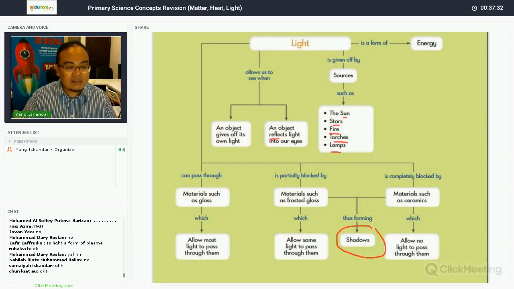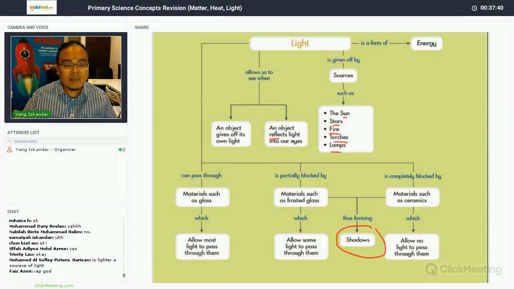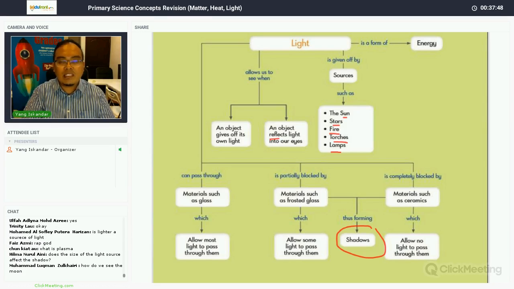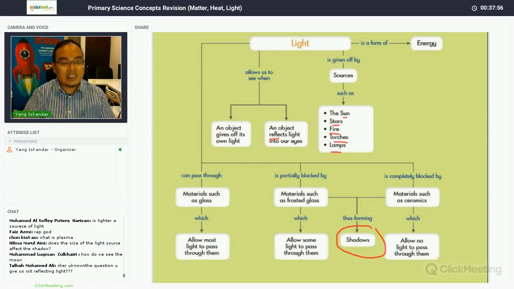Is light a form of plasma? Plasma is not in the syllabus. When you are studying, maybe some books mention that. But we are focusing on preparing for your exams and PSLE, so make sure that whatever you are studying is in line with the syllabus. But if, for your own enrichment, you want to, you can read beyond what you have learned in class.